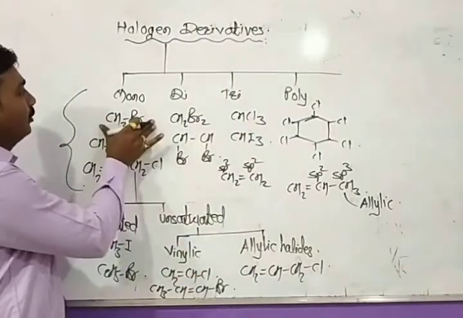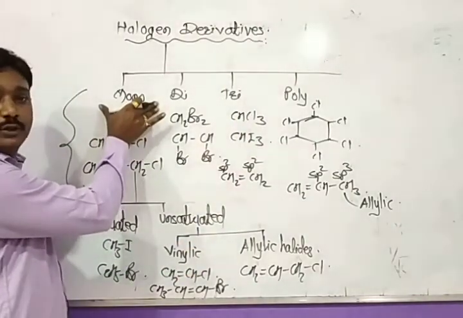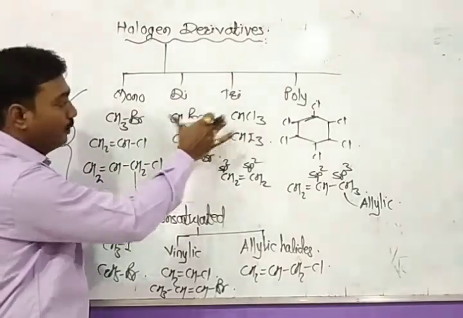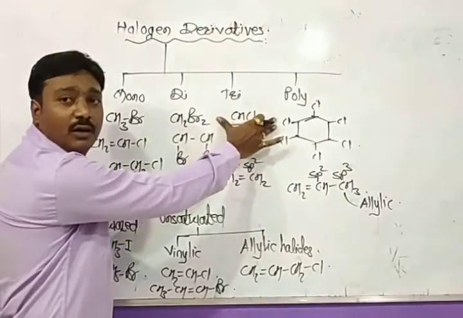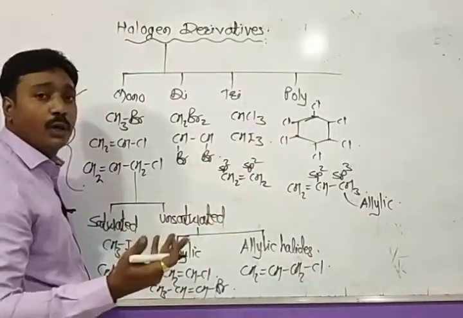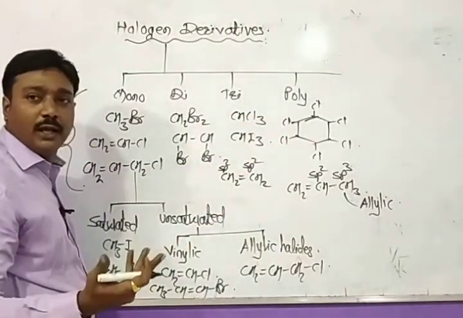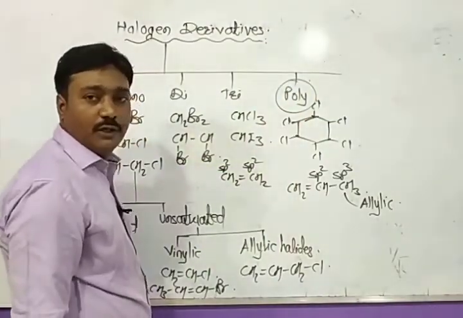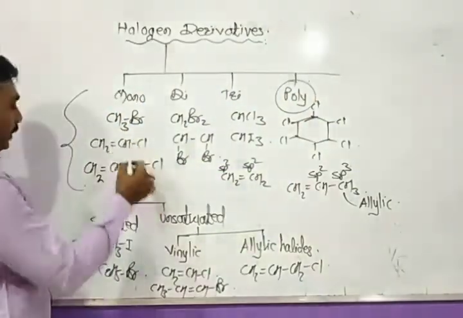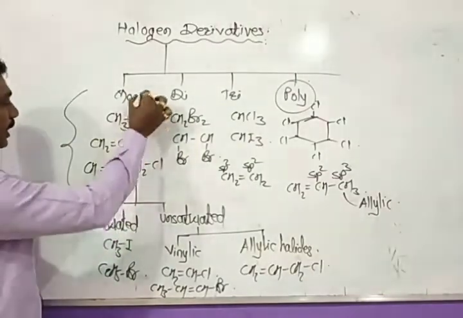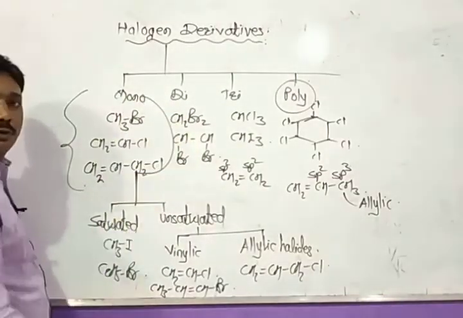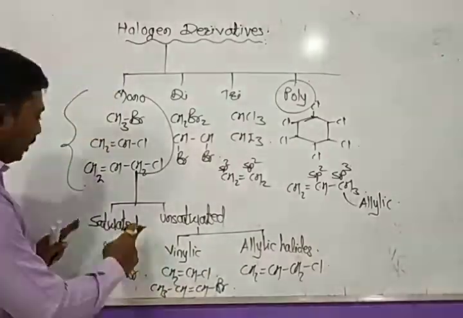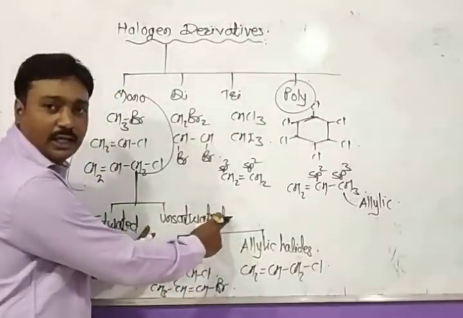If they contain one halogen atom, they are monohalogen derivatives. If they contain two halogen atoms, they are dihalogen derivatives. If they contain three halogen atoms, they are trihalogen derivatives. For four, tetrahalogen. For five, pentahalogen. So the last class I write here is polyhalogen derivative. Okay. Now the monohalogen derivatives of hydrocarbons are further classified as saturated and unsaturated.